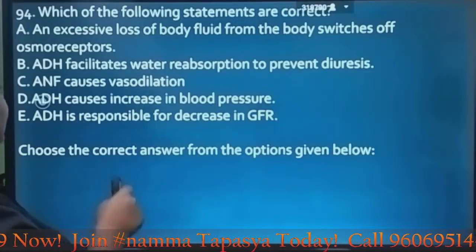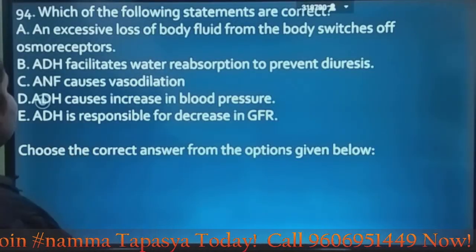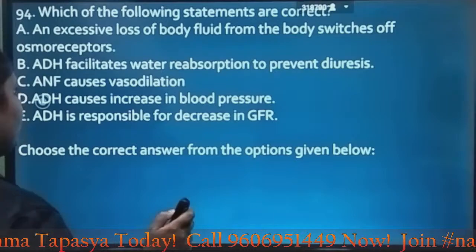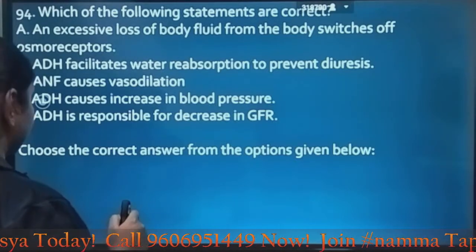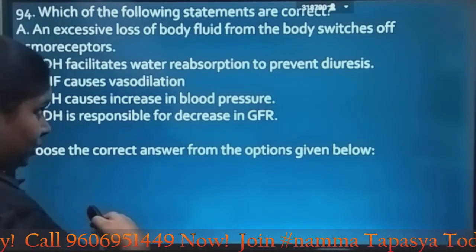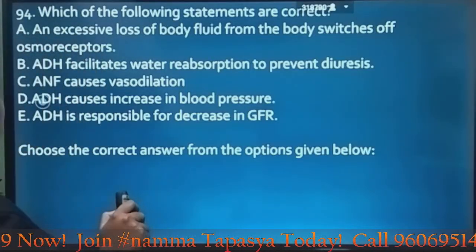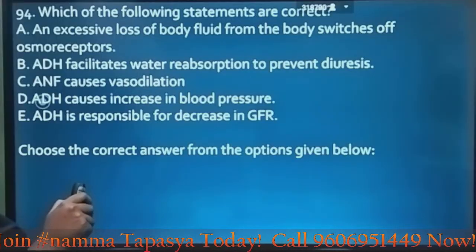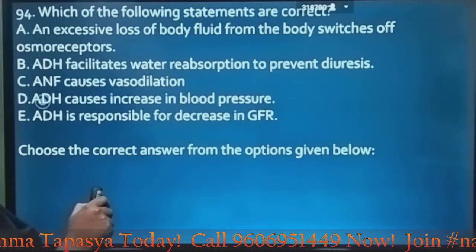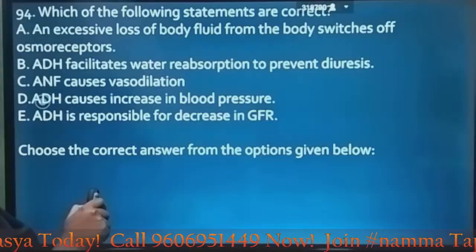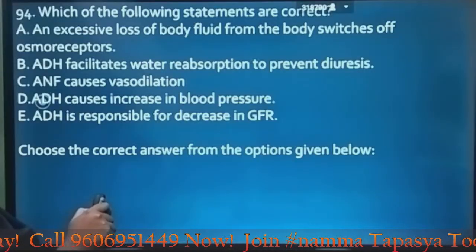Next question, which of the following statements are correct? An excessive loss of body fluid from the body switches off osmoreceptors. It does not switch off, but it decreases. Okay. ADH facilitates water reabsorption to prevent diuresis. ANF causes vasodilation. ADH causes increase in blood pressure.